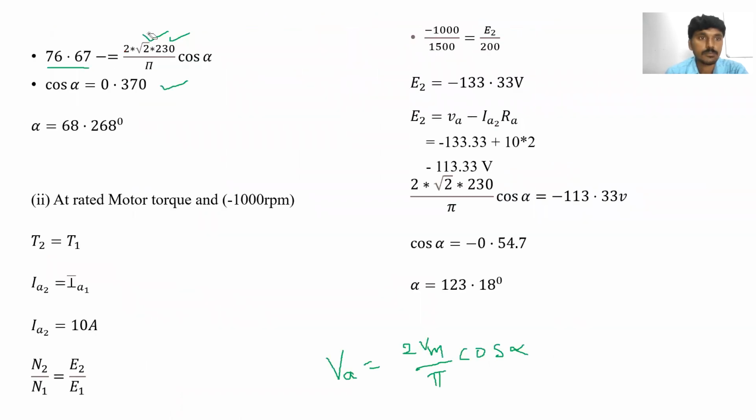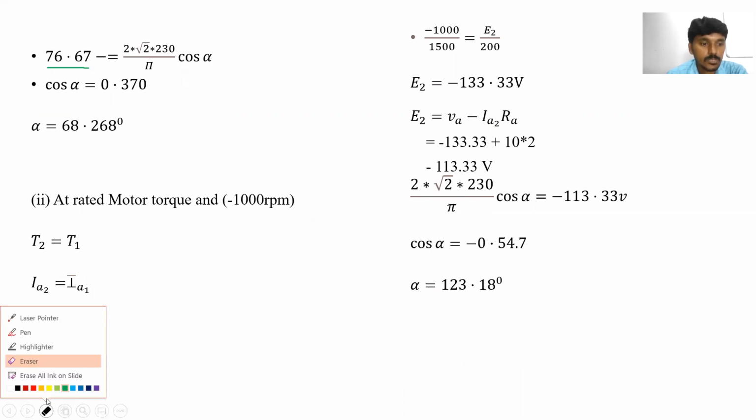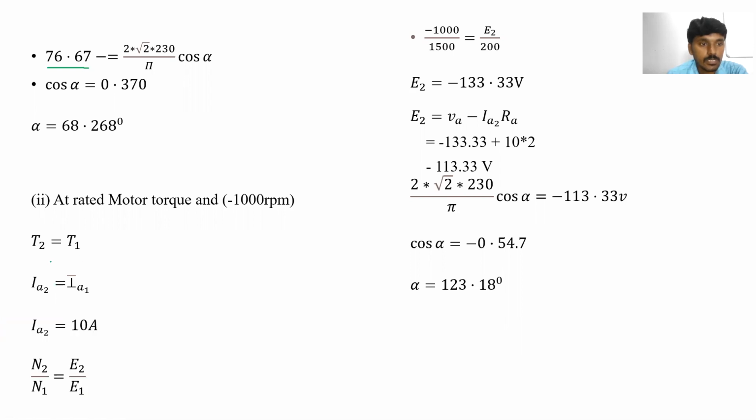So here we can see the same procedure, at rated motor torque and speed minus 1000 rpm. So T2 is equal to T1. Torque is directly proportional to the armature current. So T2 equal to T1 means IA2 is equal to IA1. So IA2 is equal to 10 amperes.